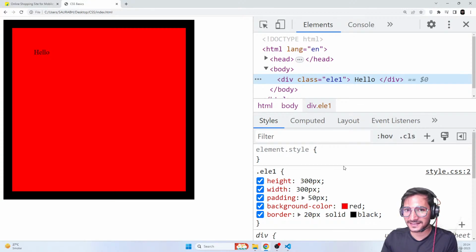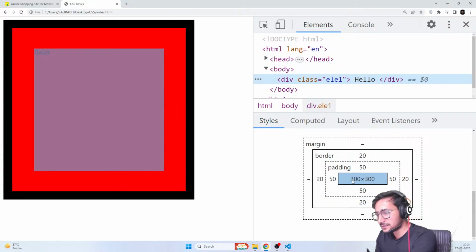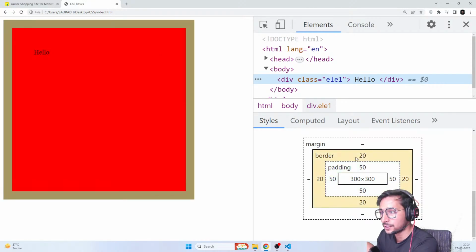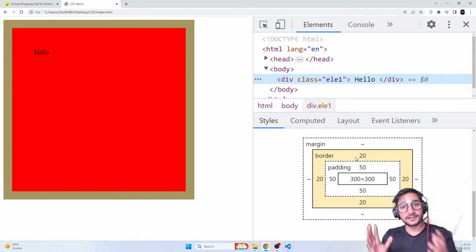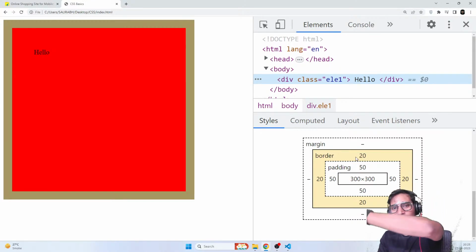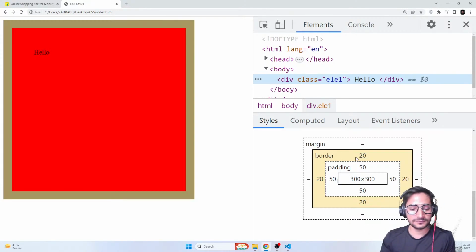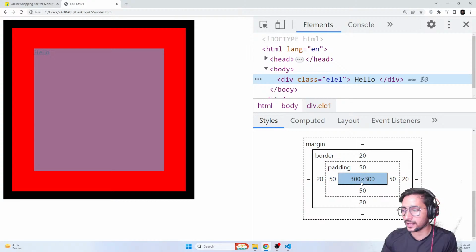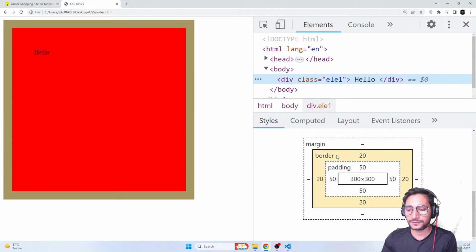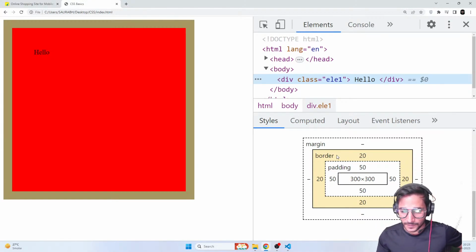Now it's still a size. The element's size is still increasing, but border can have a different color. So you can see now 300 by 300 is the actual content area, 50 pixel is extra padding and 20 pixel is extra border. Is it clear, guys, everyone? Are we understanding this? This is very important to understand because all the layouting concept will depend on this. So I hope it is getting understood till now. Everyone, please confirm in the chat. Have we understood this content area, padding and border? Guys?